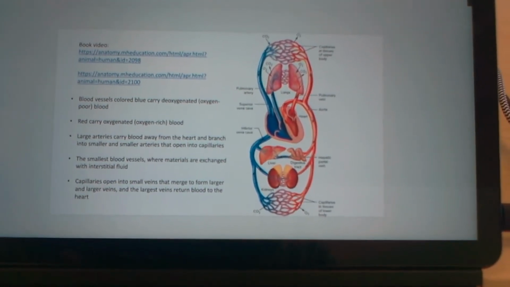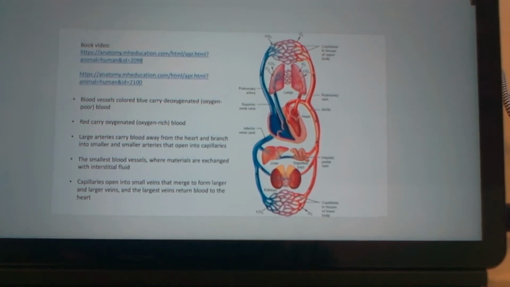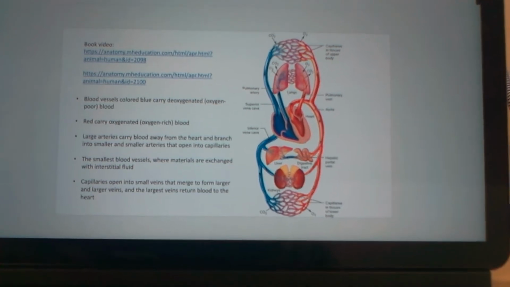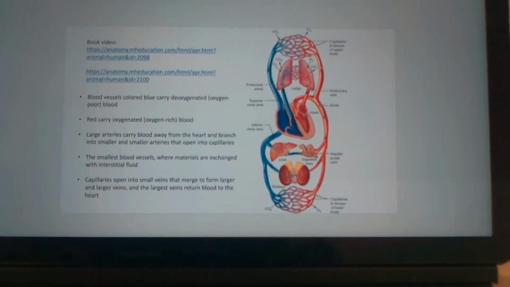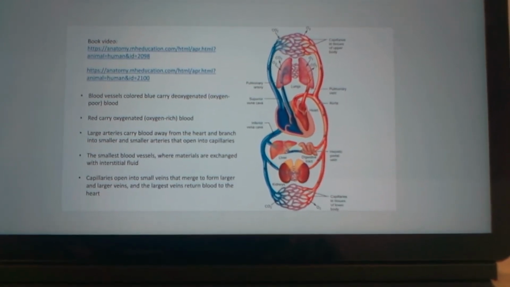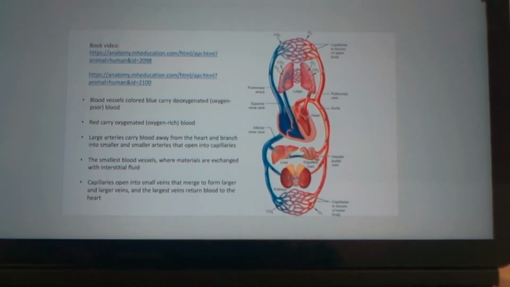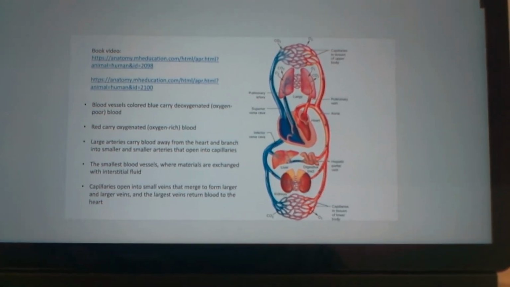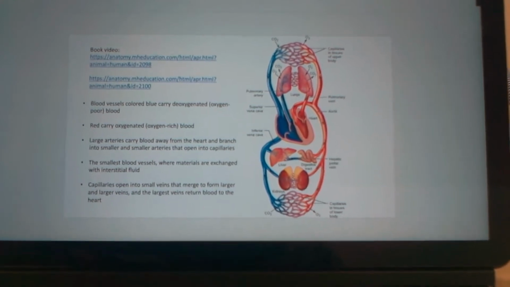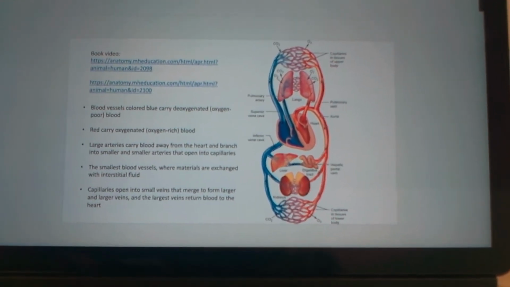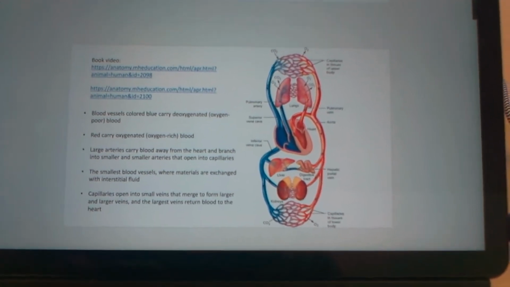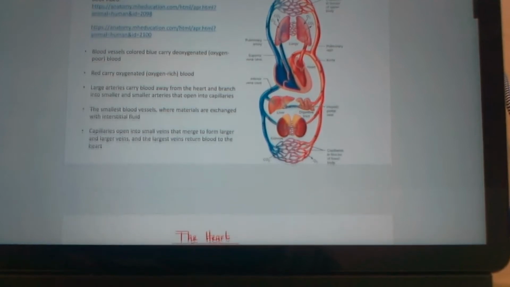Blood vessels: blue ones carry deoxygenated, oxygen-poor blood. Red ones carry oxygenated, oxygen-rich blood. Large arteries carry blood away from the heart and branch into smaller and smaller arteries, which then open into capillaries, the smallest blood vessels, where materials are exchanged with interstitial fluid. Capillaries open into small veins that merge into larger and larger veins. The largest veins return blood to the heart.